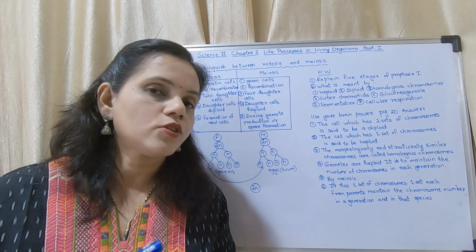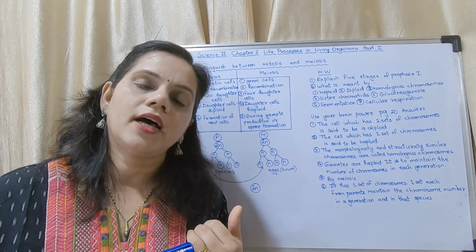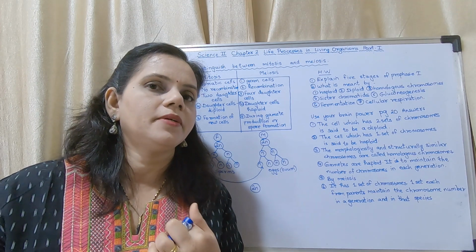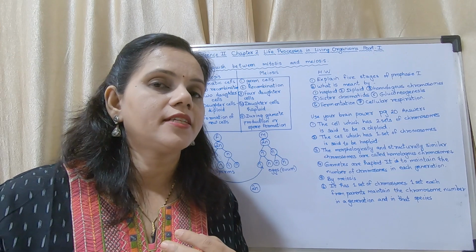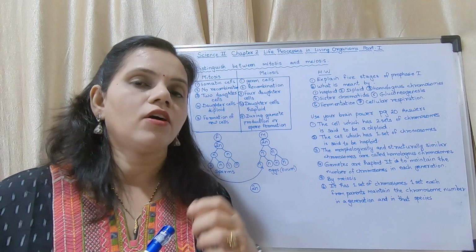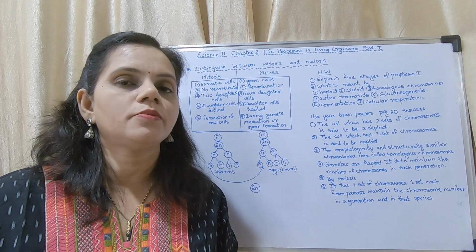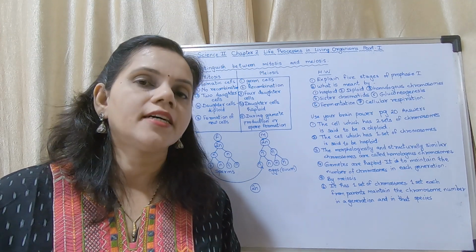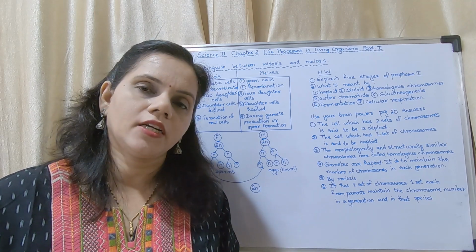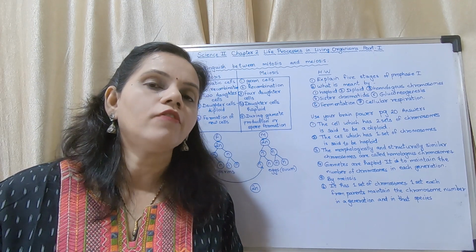If the number of chromosomes changes, what happens? You studied last year about Down syndrome, Turner syndrome, Klinefelter syndrome. Do you remember? About what happens if the sex chromosomes change, that is XXY or 45 plus X or 44 plus XXY. So if there is any change in chromosomes, there are defects and disorders in the normal human being. Not only in human beings, in other living organisms also. So it is very important to maintain the number of chromosomes.